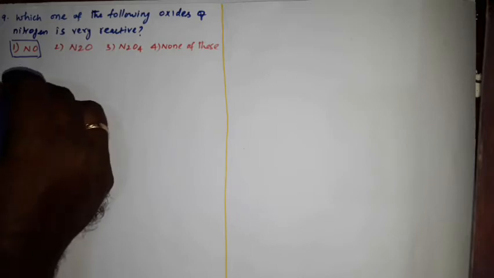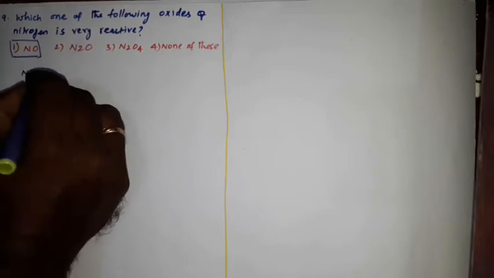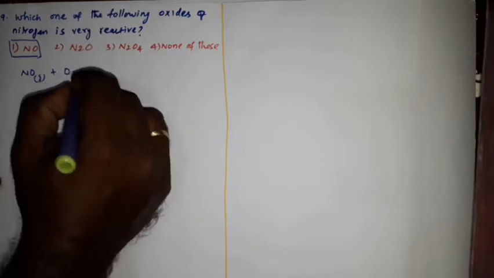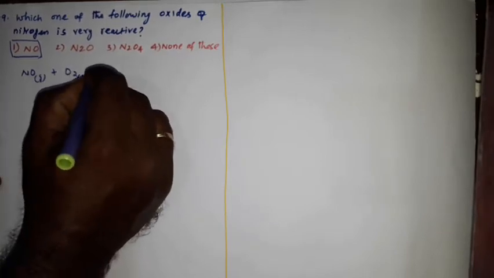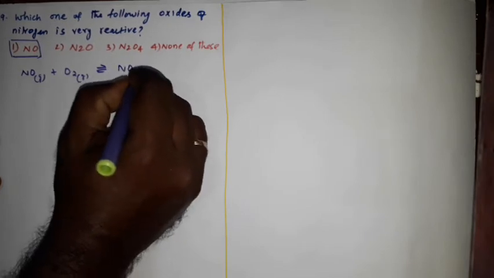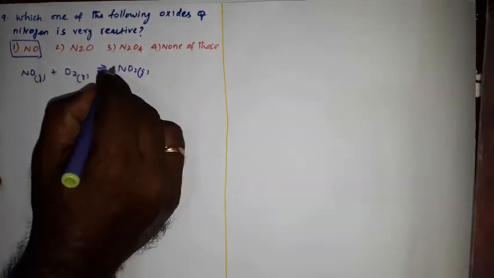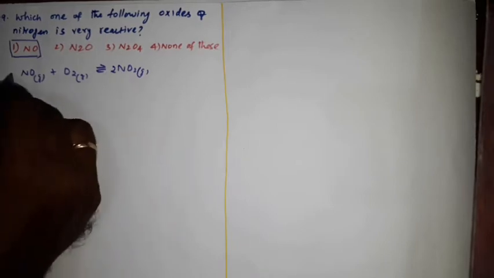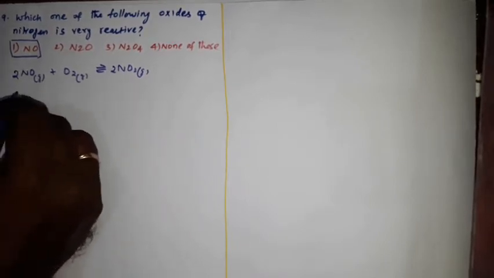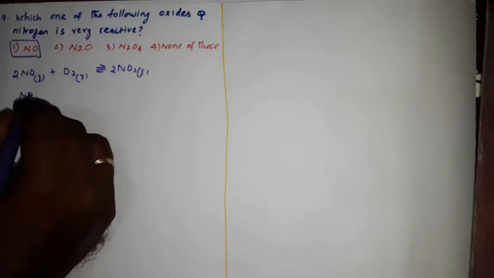See, nitrogen monoxide NO can easily react with dioxygen gas. It will produce NO2 gas. Okay, so after balancing you will get 2 NO2. Also this nitrogen monoxide can react with chlorine.